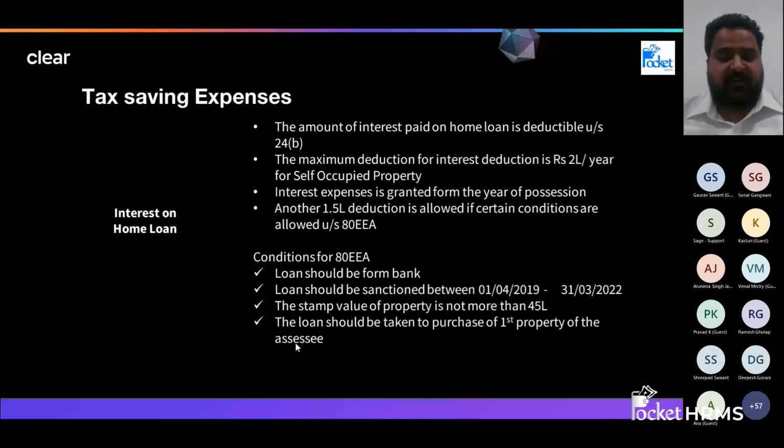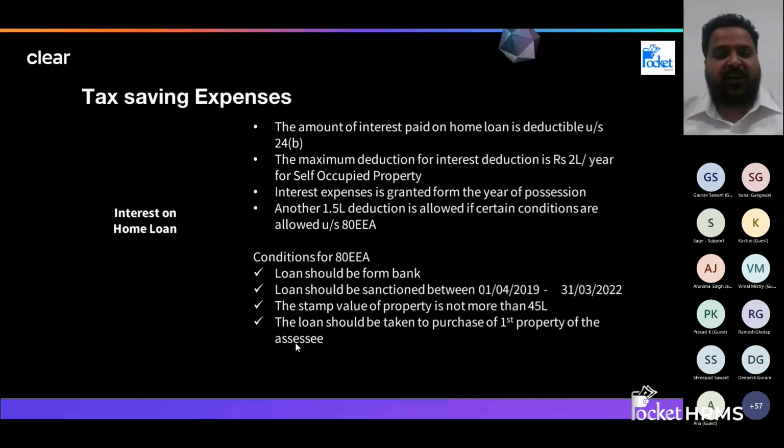If you are taking a home loan where the stamp duty value of the property is not more than 45 lakhs, it should be less than 45 lakhs, and the home loan is sanctioned between 1st of April 2019 and 31st of March 2022, and you are paying interest on it, and it should be the first property you are going to hold. You should not have any other property, and it should not be a joint property with someone else.